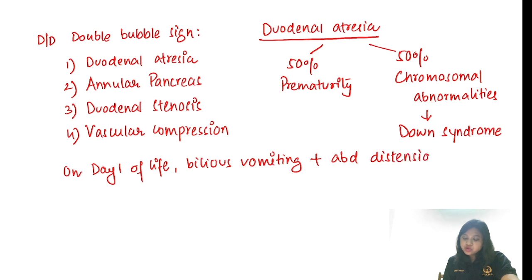So then you'll think that, okay, this is a surgical abdomen, so we need to go for a minimum x-ray. And in the x-ray, when you see a double bubble, then you think that, okay, this is a case of duodenal atresia. And the treatment is duodenostomy. Duodenostomy is the treatment of choice in case of duodenal atresia. Right? So there are again various 3 types of duodenal atresia, type 1 being the most common form of duodenal atresia.